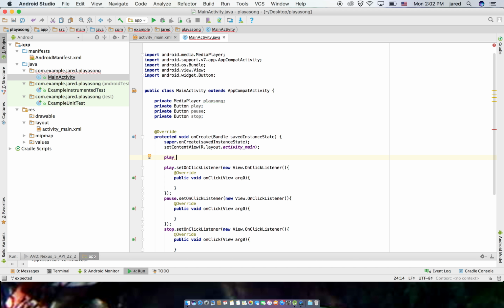So to do this, we just type the name of the button, then in brackets go button dot find.